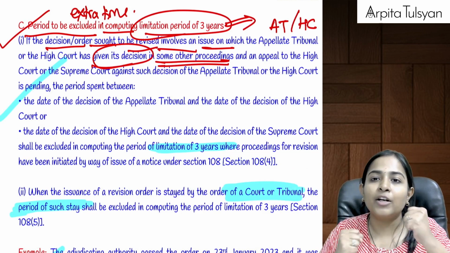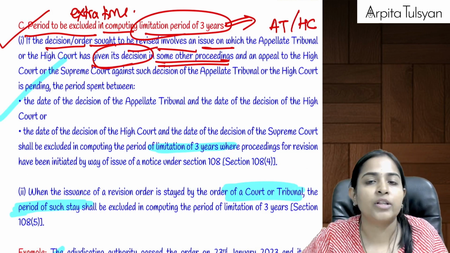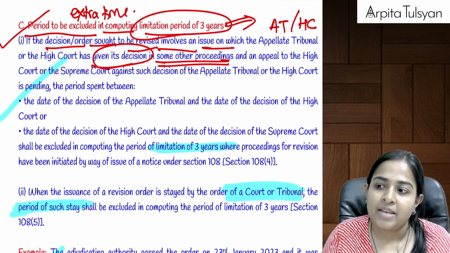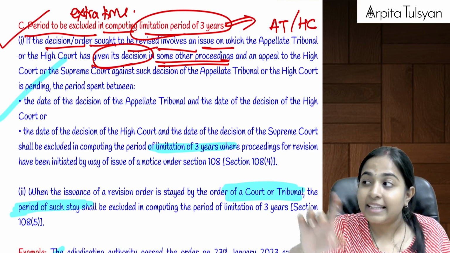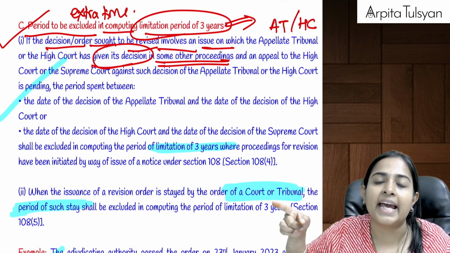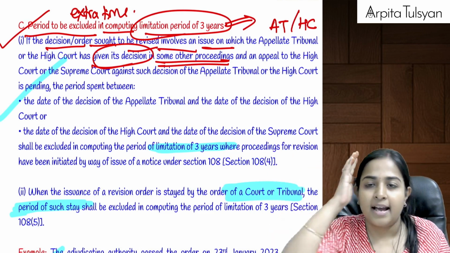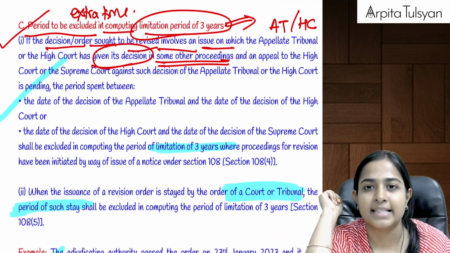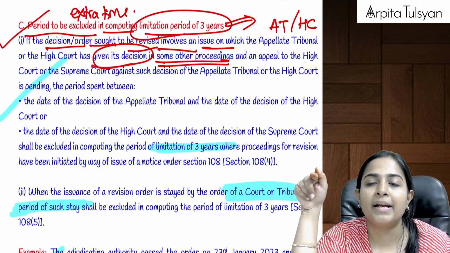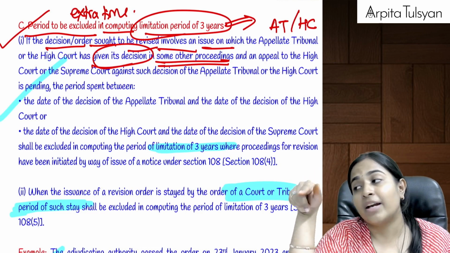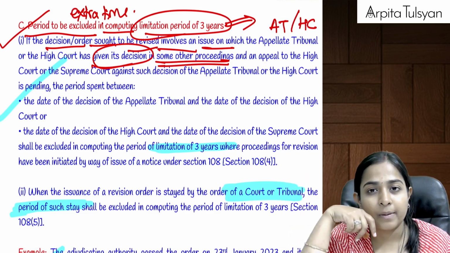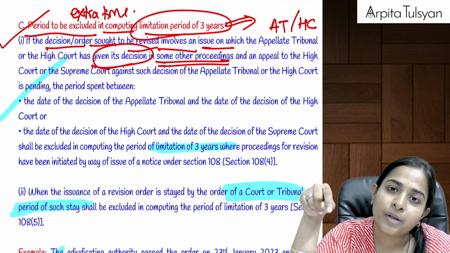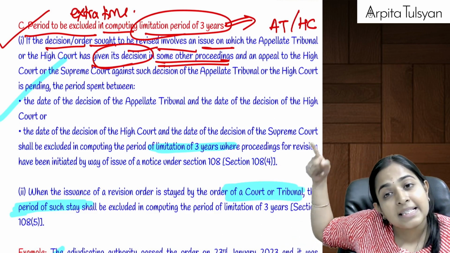So now I went running to the revisional authority and told them, sir, see, same case and the decision is in my favor. The revisional authority will say, wait, the department is going to contest it again before the next level of appeal authority. I said, okay, sir, let's wait till the next level of appeal authority gives us the decision. Example, if the old appeal decision was given by the ITAT, the department will file the appeal before the High Court. Or if the old decision was given by the High Court, the department will file the appeal before the Supreme Court.